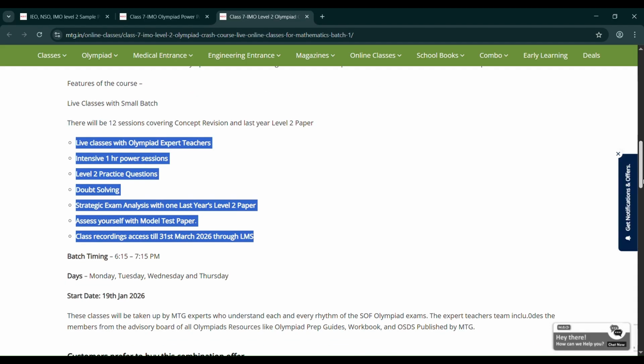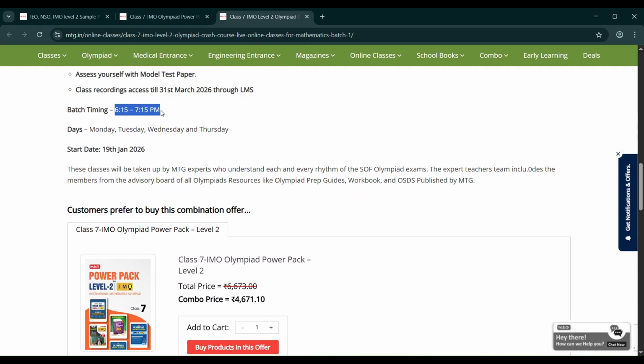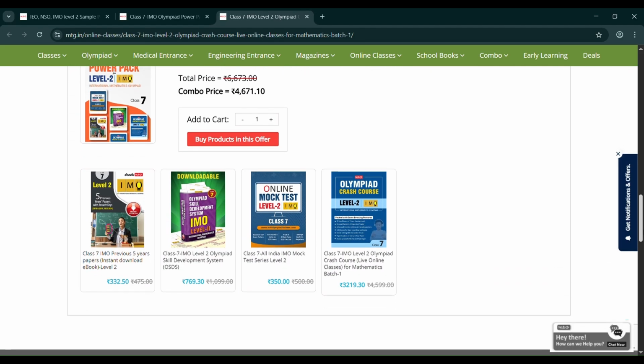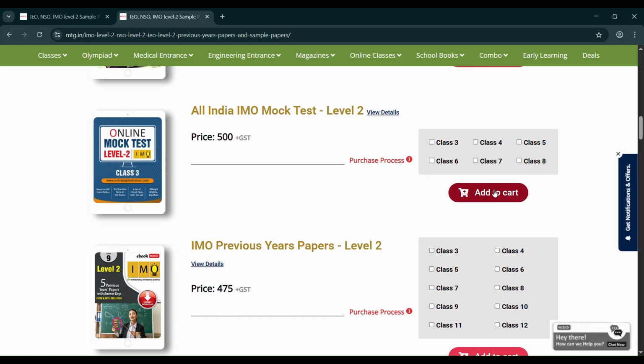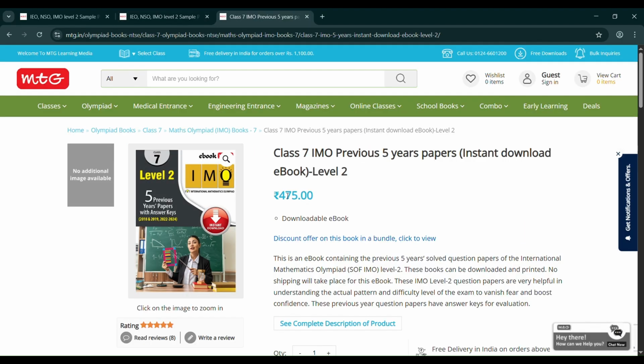So batch timing is 6:15 to 7:15. Days are Monday, Tuesday, Wednesday, and Thursday. The start date was 19th January. So we have crossed the start date, and that's why you get an offer price. So this is what is available on their MTG website, the combo 1. You can also buy individual products from their website. So as promised earlier, I bought the level 2 previous 5-year question paper. So stay tuned for that video.